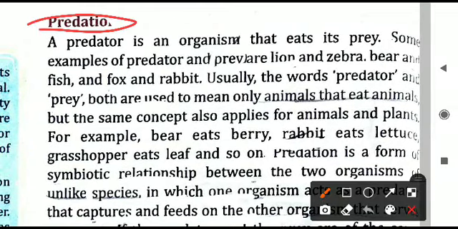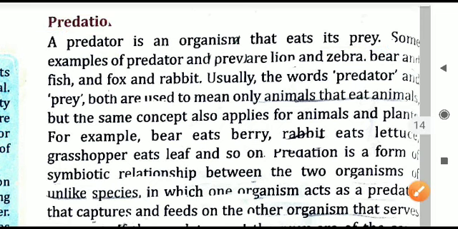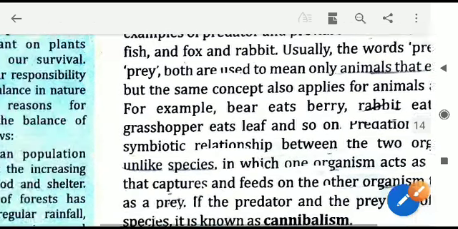A similar concept is also called predation. Just now in the food chain we have seen the higher organism eats the lower organism. Such a concept is called predation. It means the predator, the higher organism, will eat its prey, the smaller organism. Example we can take, like the bear. The bear eats other small animals like berry.